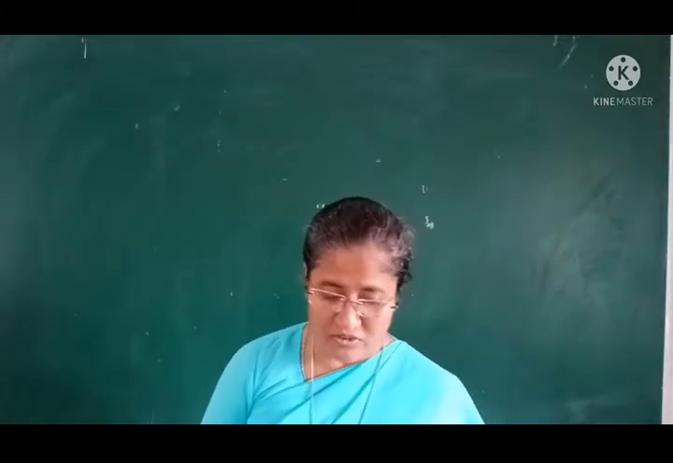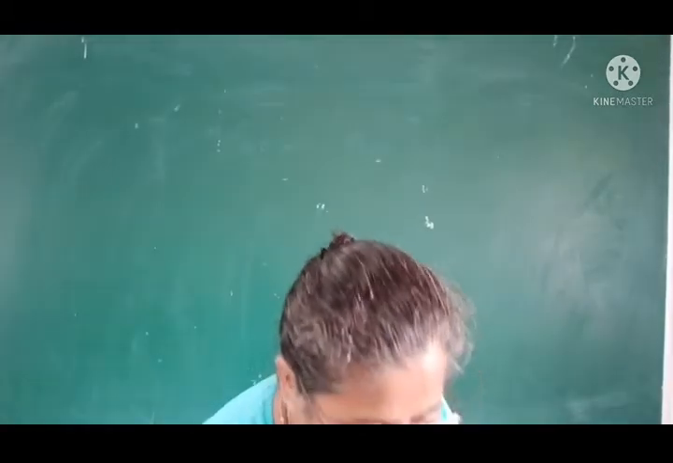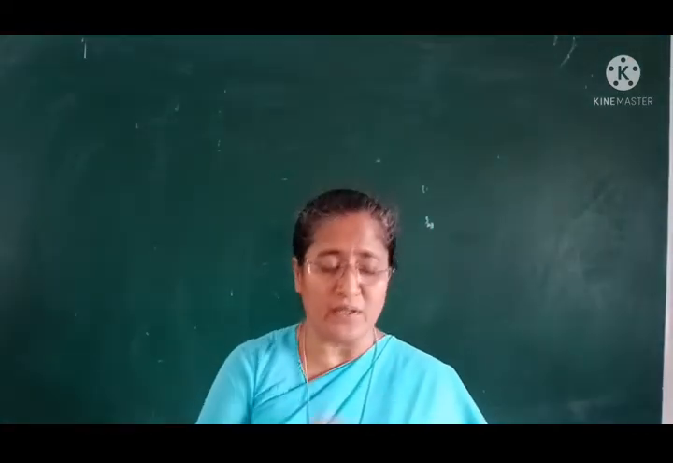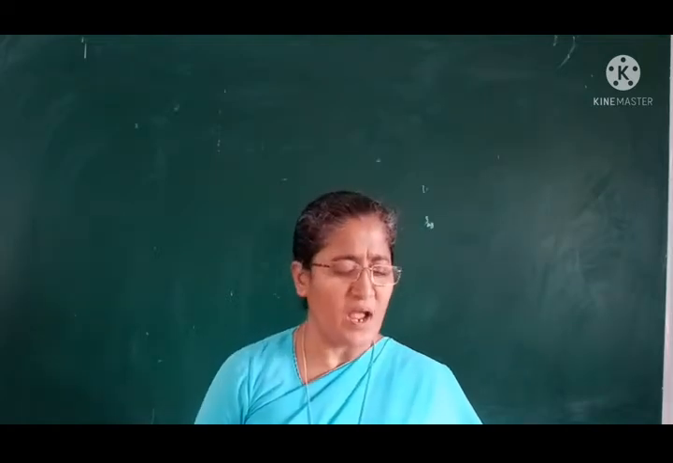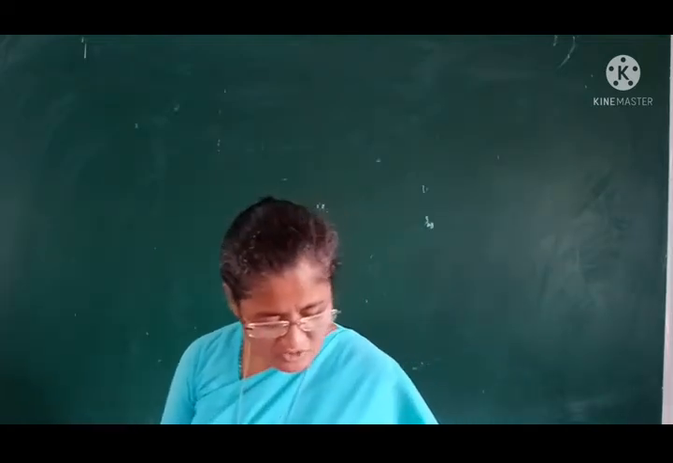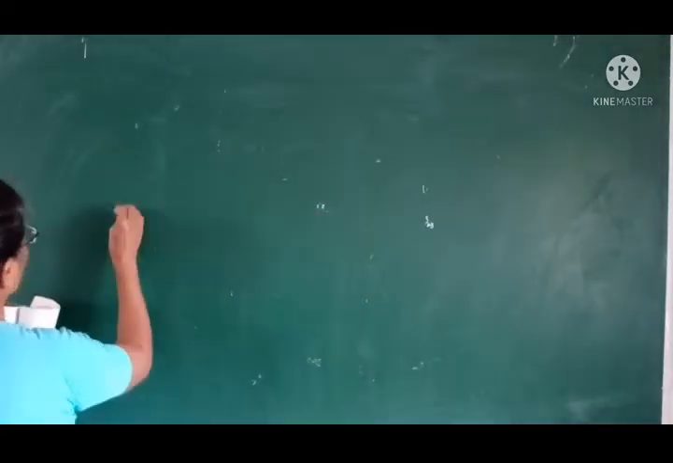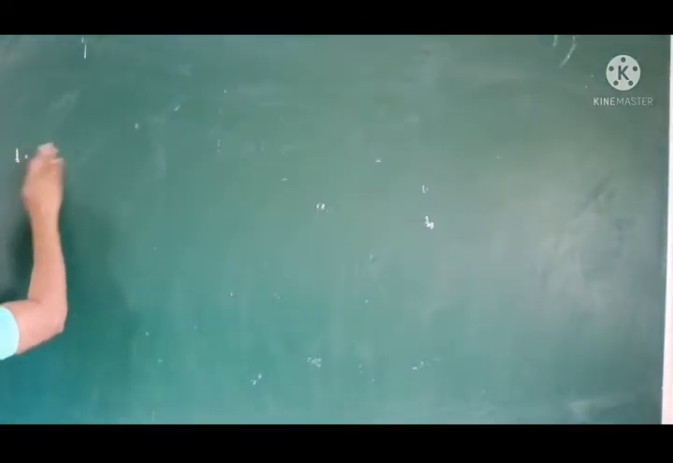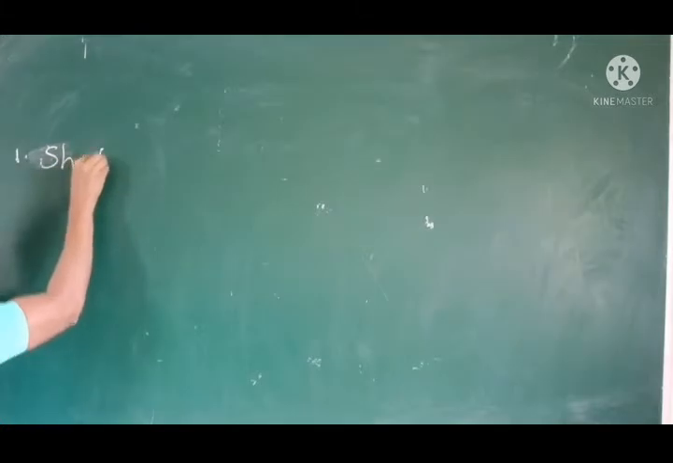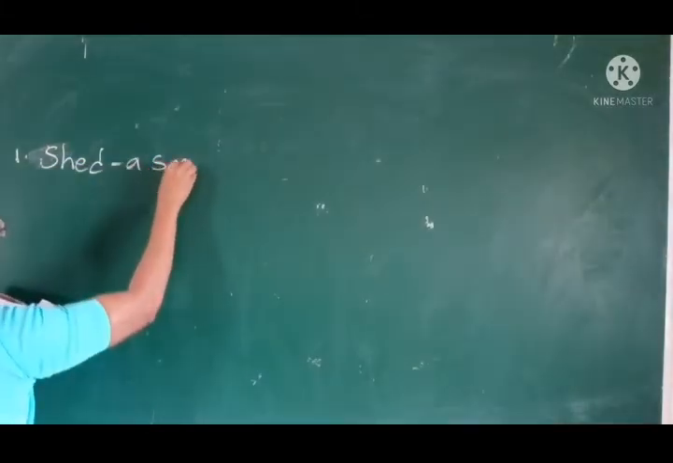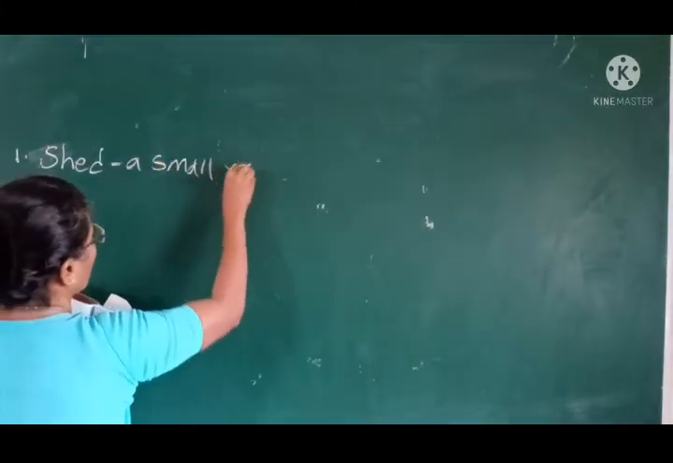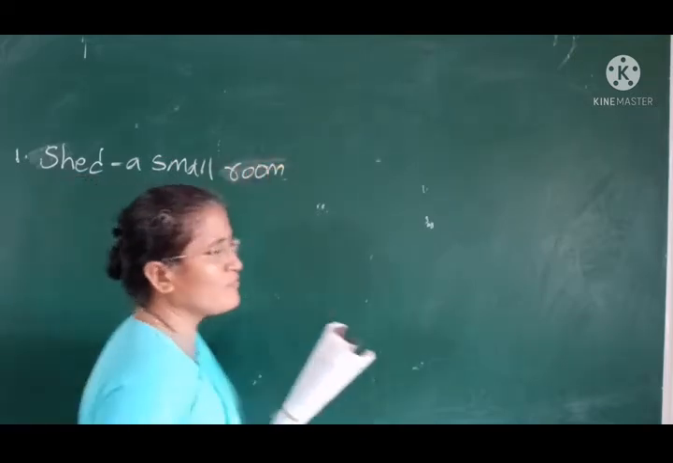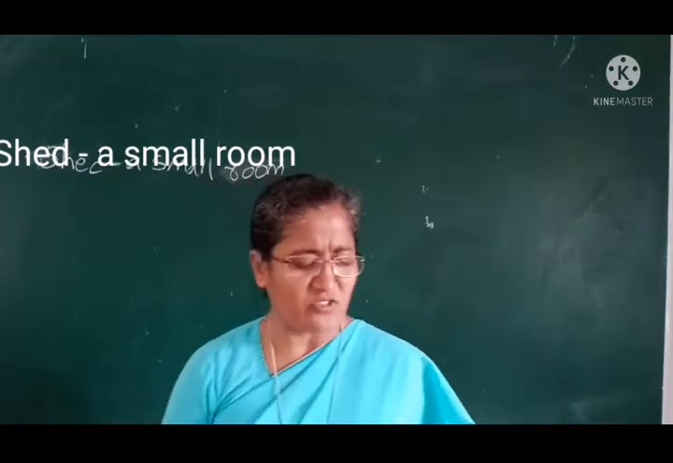So what do you mean by shed? A small room. A small room is kept for keeping the goods. Goods means different items. Shed means a small room for dumping things. A small room for keeping the different things.